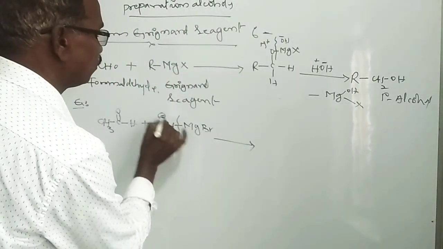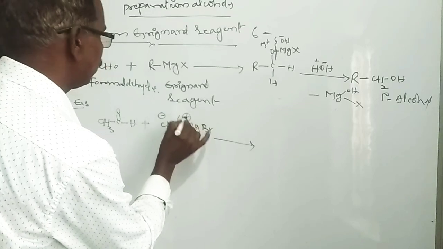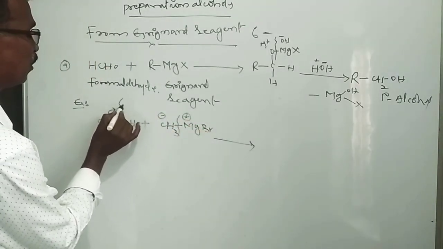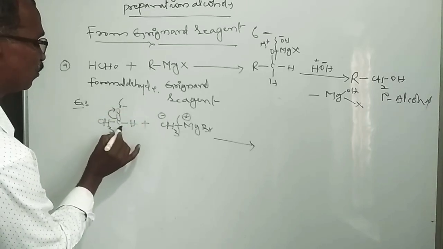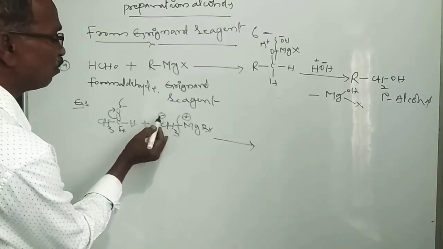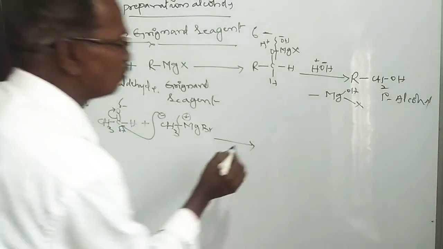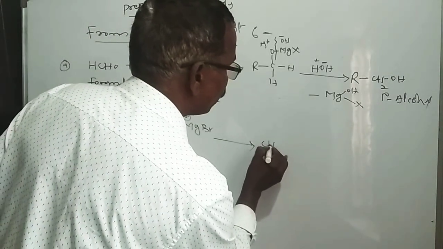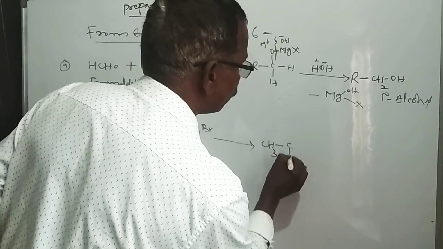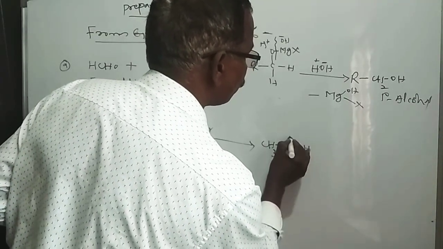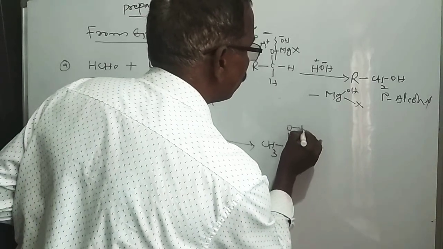There are positive and negative charges: the electron pair goes to oxygen, giving delta minus on oxygen and delta plus on carbon. The negative CH3 adds to the positive carbonyl carbon, forming CH3-CH(CH3)-O-MgBr.